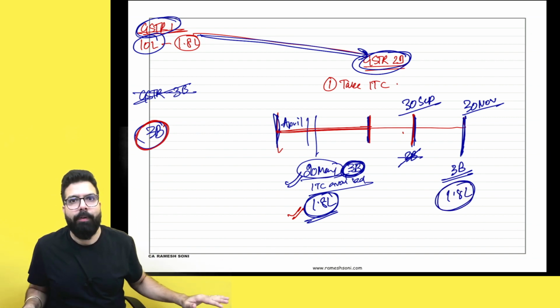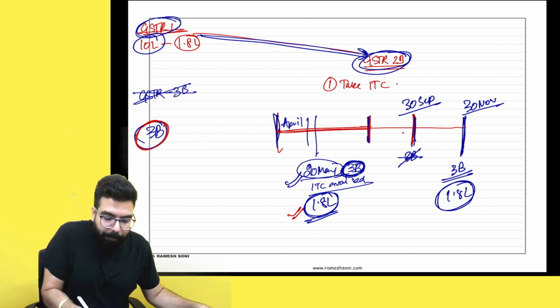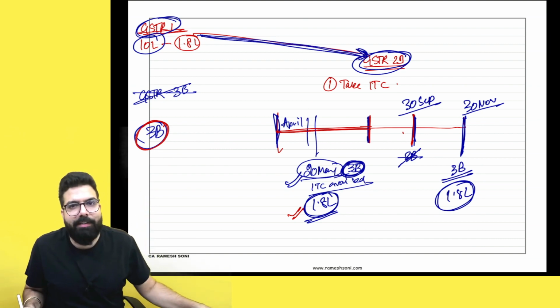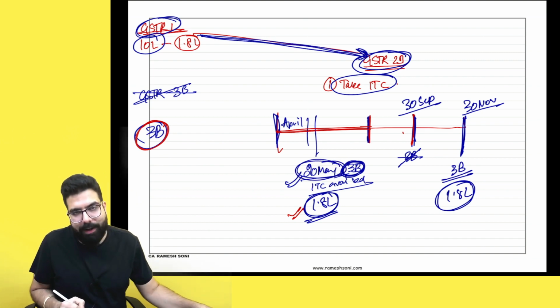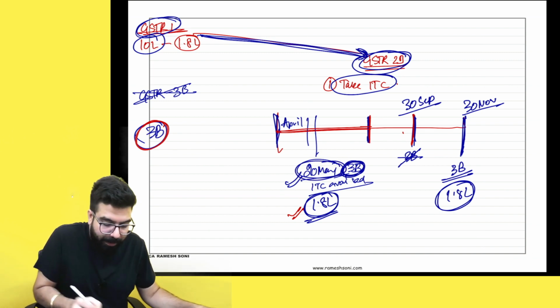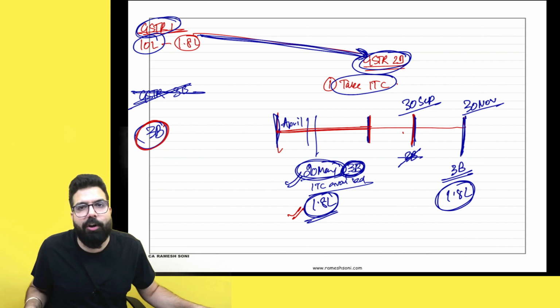Not required. Remember one thing, the supplier filed his GSTR 1, it came in your GSTR 2B. Okay sir, I took the input tax credit when I was filing my GSTR 3B. Okay, I took the credit. But the supplier did not file the GSTR 3B, did not pay the tax to the government.